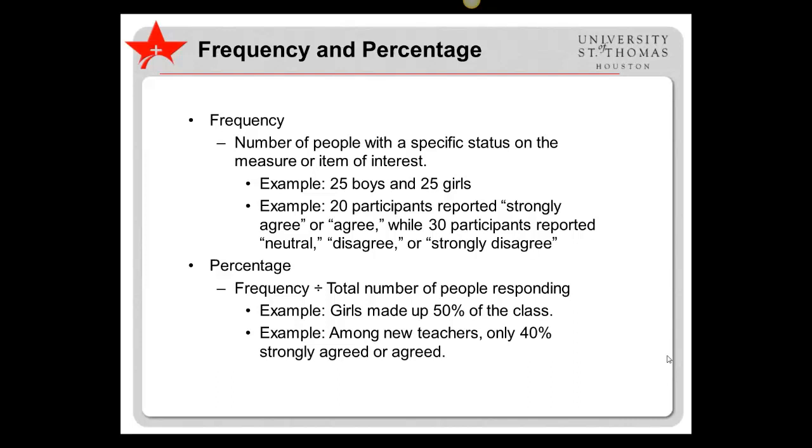The first type of statistic is frequency. The frequency refers to the number of people with a specific status on the measure or item of interest. For example, we could say that there are 50 boys and 50 girls in the sample. As another example, we might report the number of people who generally agreed with a statement, as reflected in answers of strongly agree or agree, and the number who generally did not agree, as reflected in answers of neutral, disagree, or strongly disagree.